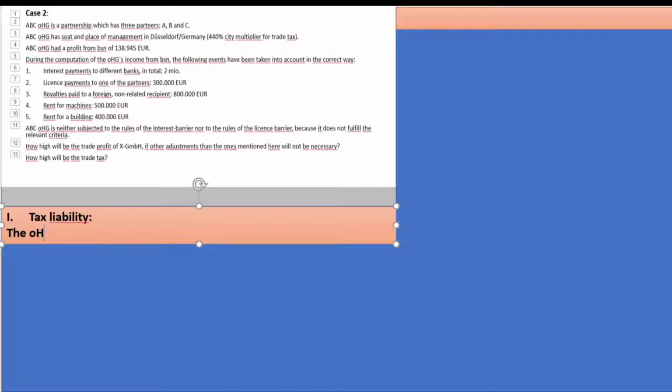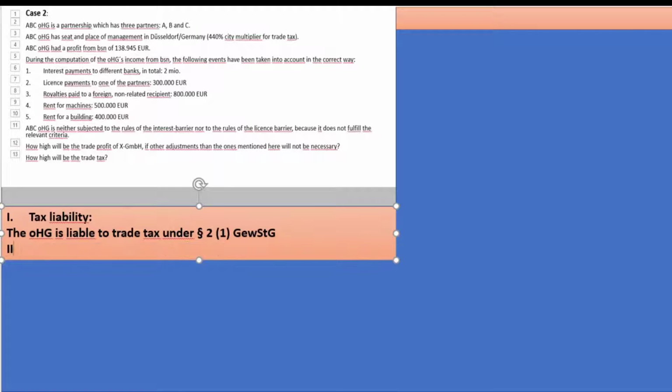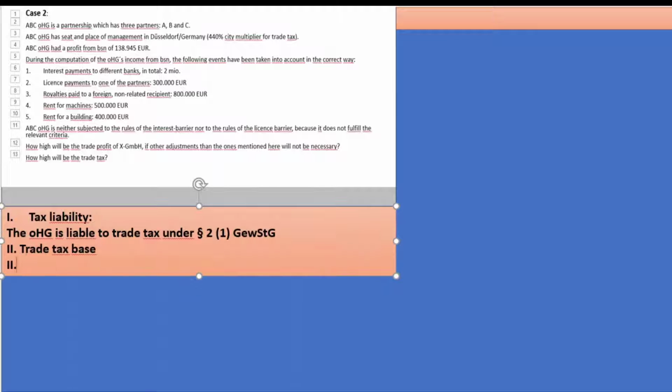So that was here the OHG, as owner of that business, is liable to trade tax under paragraph 2, section 1, because it's an enterprise as defined in the Income Tax Act. So then we have to think about trade tax base, and we have a general introduction which we can think about, and that is the tax base is the so-called trade profit. Paragraph 6.